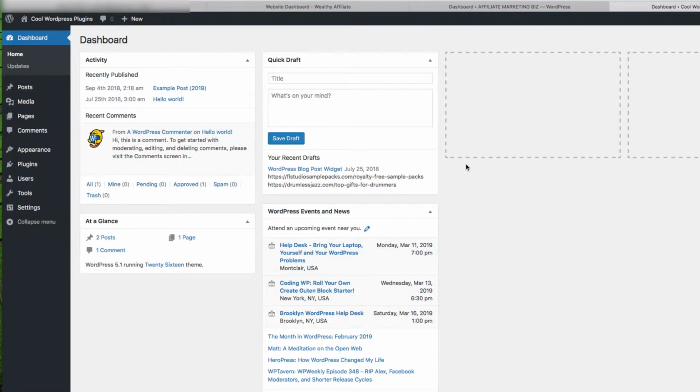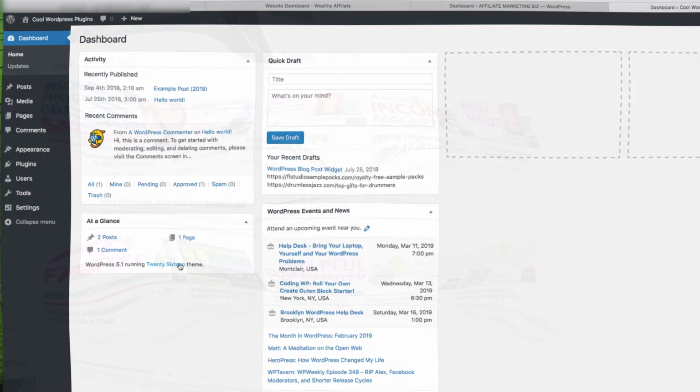All right, folks, so today we're going to take a look at the back office of WordPress here, give you a tour of all the different things that are going on and things like that.